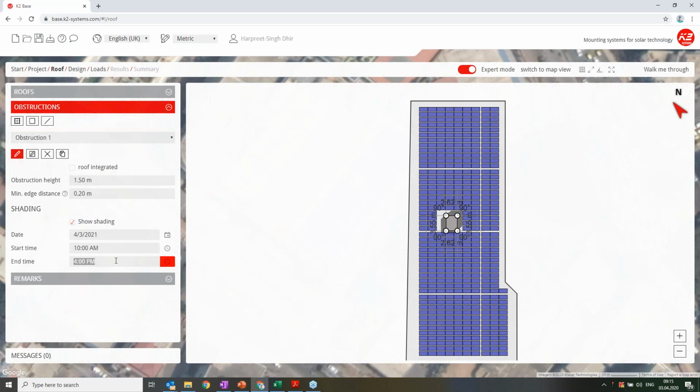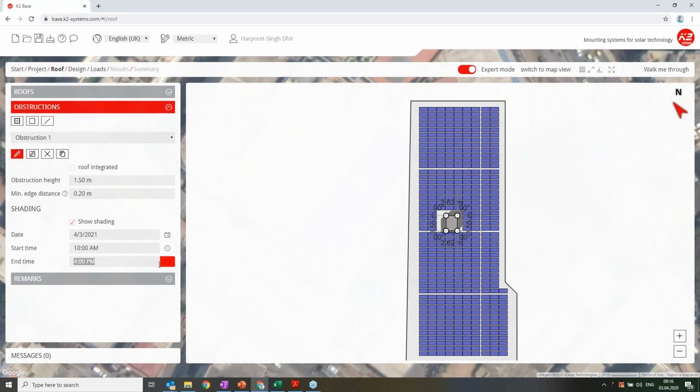You have different software which does much more accurate shadow analysis, but our idea is to consider shadow analysis as well, because if there's a shadow on the solar panels, it will create dark spots. It will damage your solar panels. So it's very important not to put any solar panels where shadow is occurring. Some shadow is okay, but not entirely.